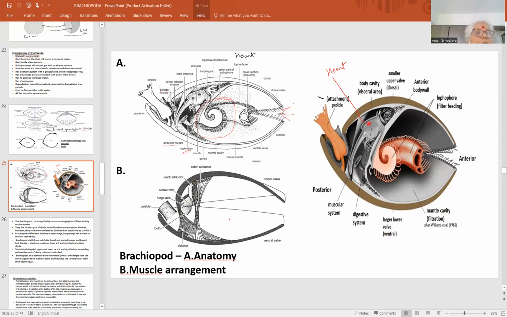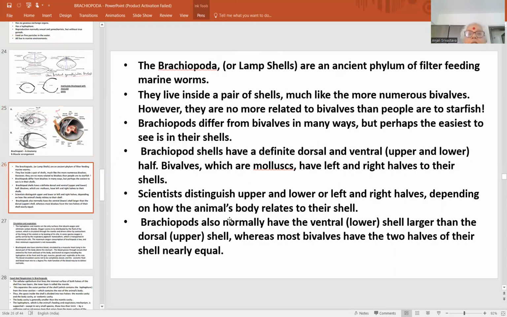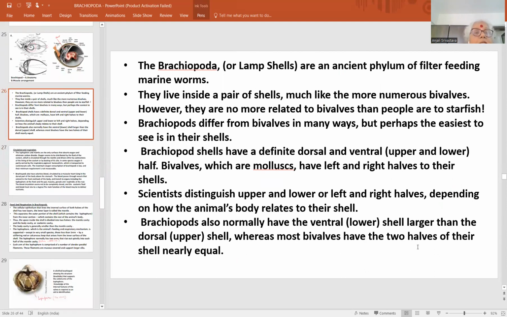So the details are there. These points we have already seen. It is compared with Mollusca. The details you can go through in these points, these slides.